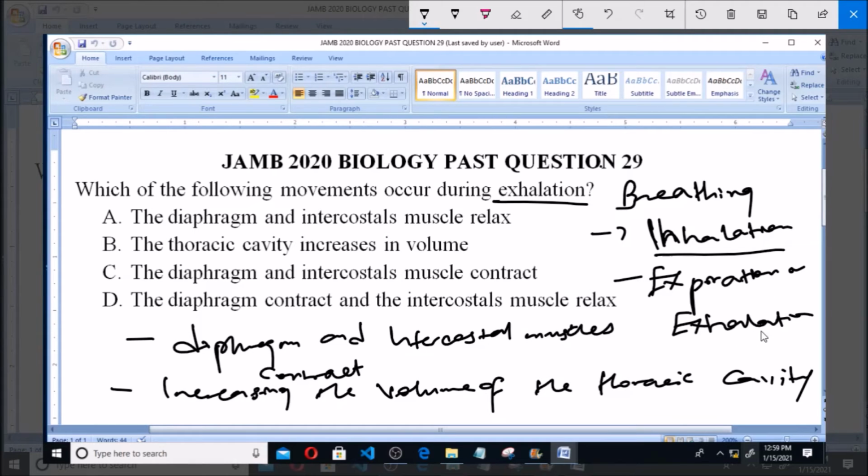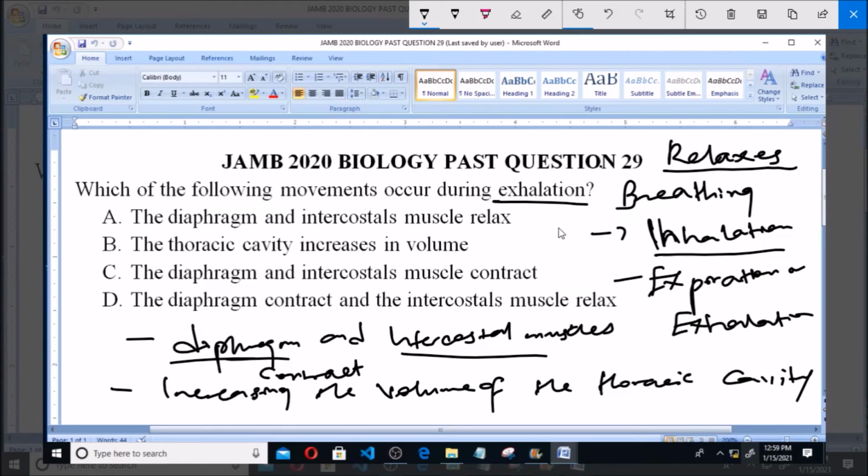But during exhalation, these muscles that contract during inhalation will then relax. That is, the diaphragm and the intercostal muscle will relax, so that there will be decrease in the volume of the thoracic cavity, and so that the air can be given out to the surrounding or to the environment. So as they relax, the thoracic cavity returns to its original shape, and as a result of that, air is forced out of the lungs into the surrounding.